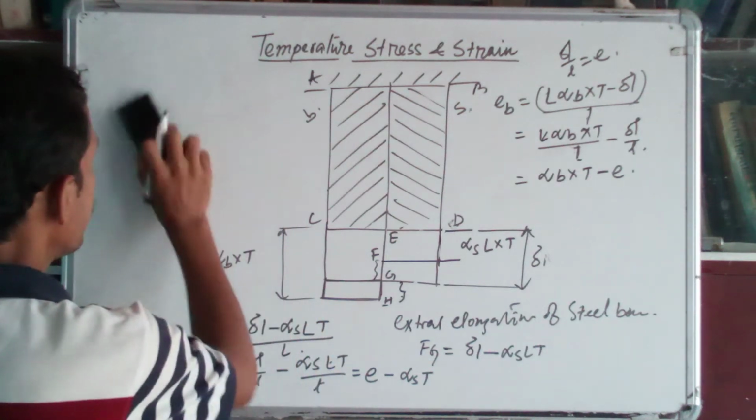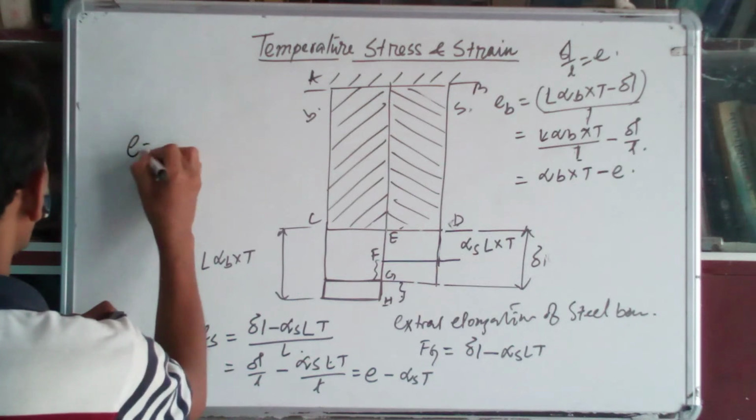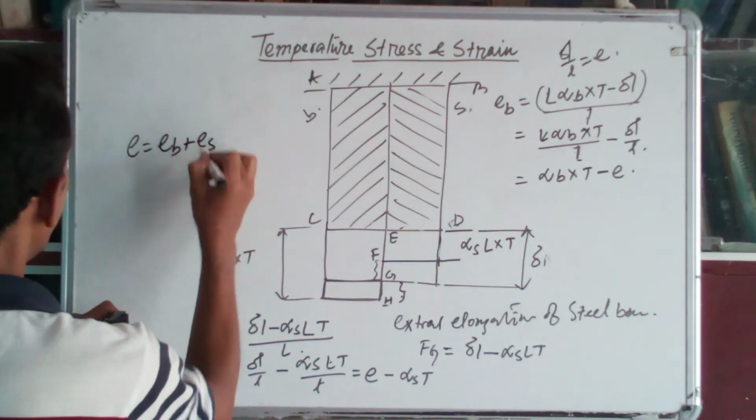So total strain, what is the total strain? E is equal to Eb plus Es.